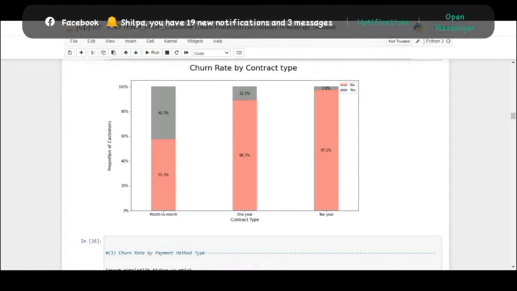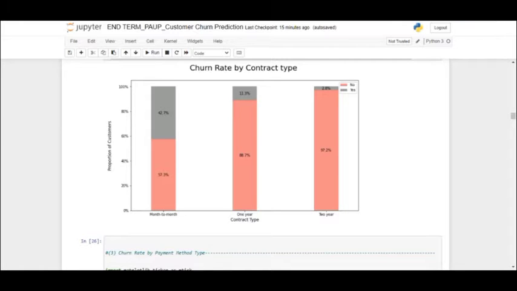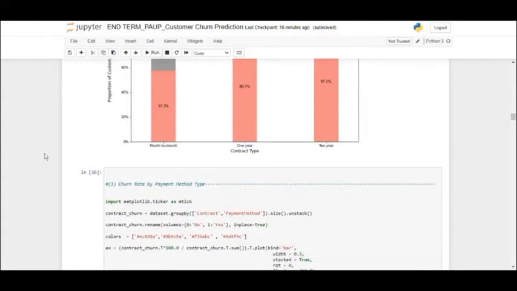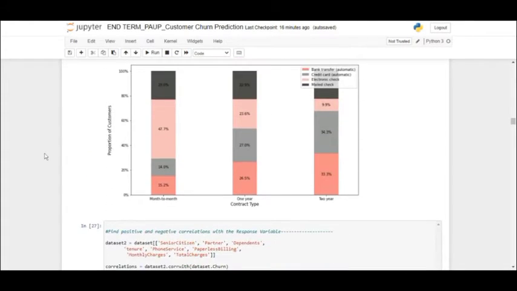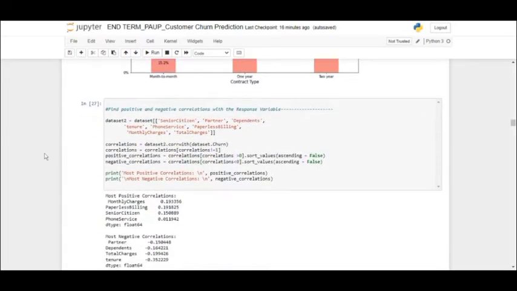They are still with the company, and only 2.8% have churned. We can interpret that customers who opt for a higher contract type, like the 2-year contract, have a much lower probability of churning, but those who apply for month to month have a greater probability to churn. And next would be churn rate by payment method.